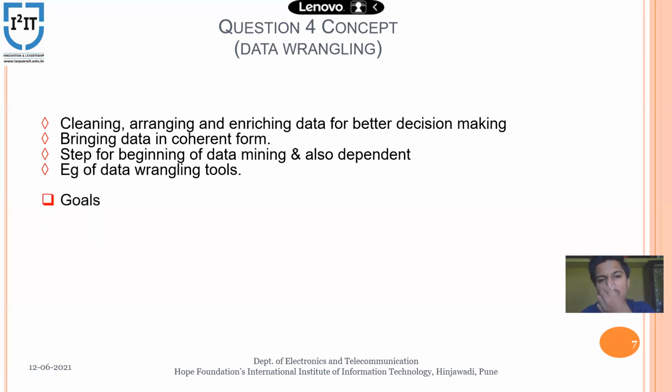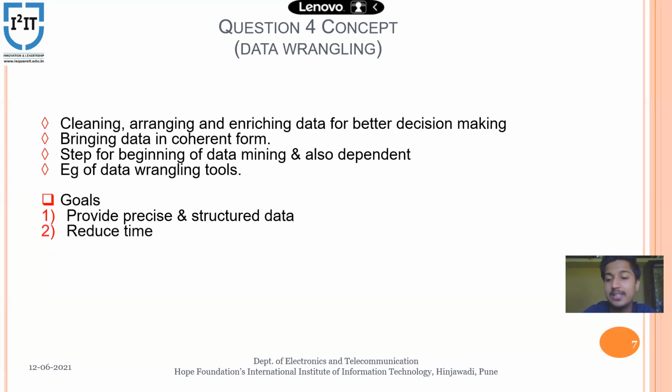So what are the goals of data wrangling? What is its main aim? First, provide precise and structured data. As I've told, cleaning, arranging and enriching data. Precise means accurate, and structured means in a proper format, so that it can be helpful for the seniors of the industries.